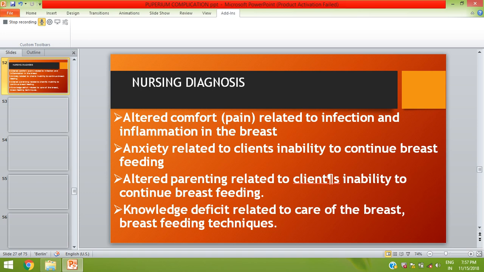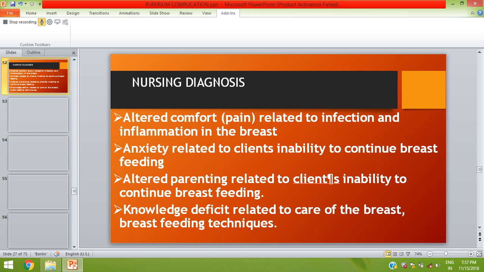Then the second is anxiety related to the client's inability to continue breastfeeding. For anxiety management, proper support and counseling, and breast counselors are also there nowadays. So encourage the mother to relieve that anxiety, clear her doubts and talk to doctors, and if the mother is feeling any anxiety, ask questions. All these will relieve the anxiety.